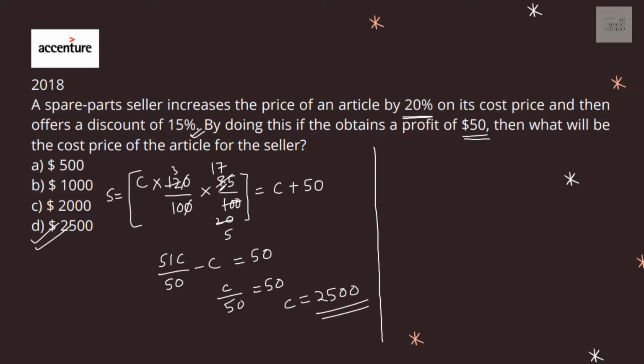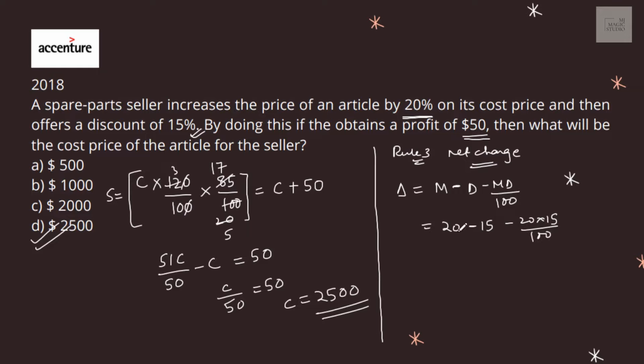If somehow you are not interested in doing this question with the equation method, we can use rule 3, net change. Actual profit is given by M minus D minus MD by 100: marked up by 20, discount of 15, minus 20 into 15 by 100, that is 3, so that would be 2%.